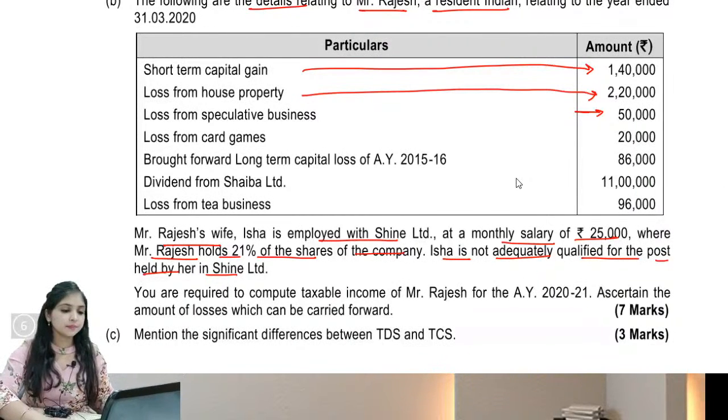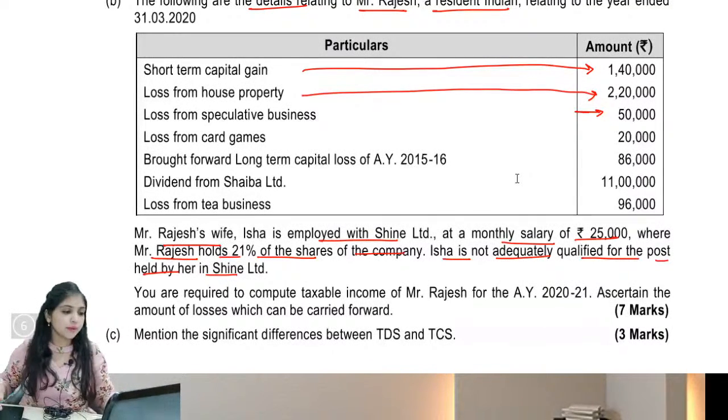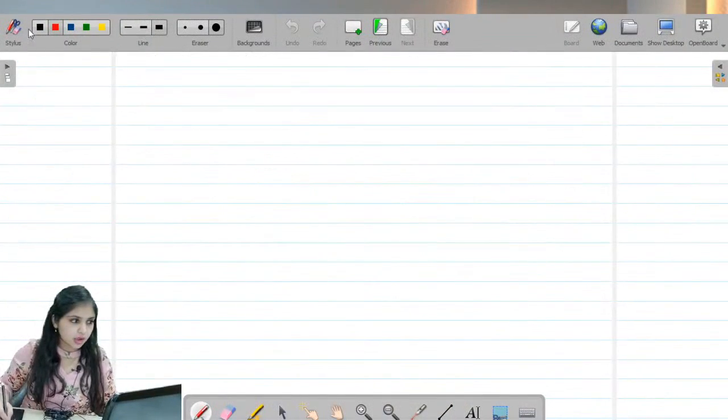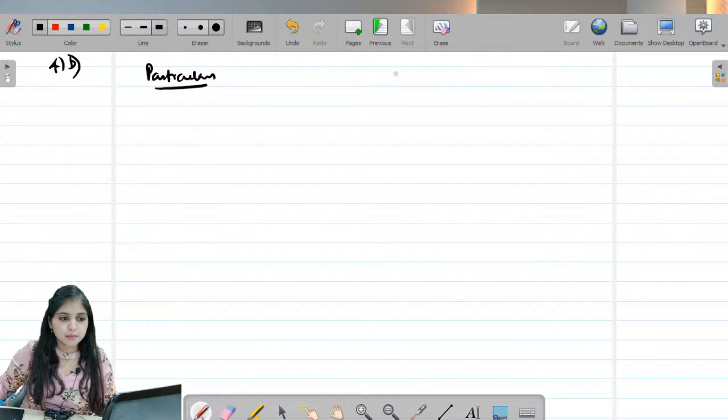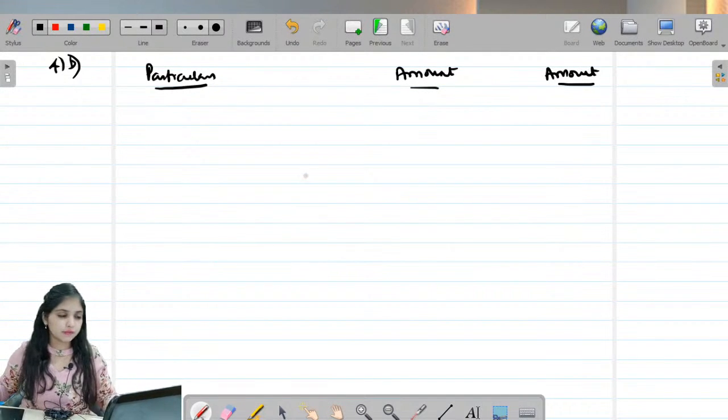Shall we start, guys? Yes, it's very obvious. This question is more of a set off and carry forward based question. Okay, now listen to me. I am going to the place where we work out answers. Answer to question number 4, subdivision B. Particulars, amount. As we keep reading the question, we'll keep solving point by point.